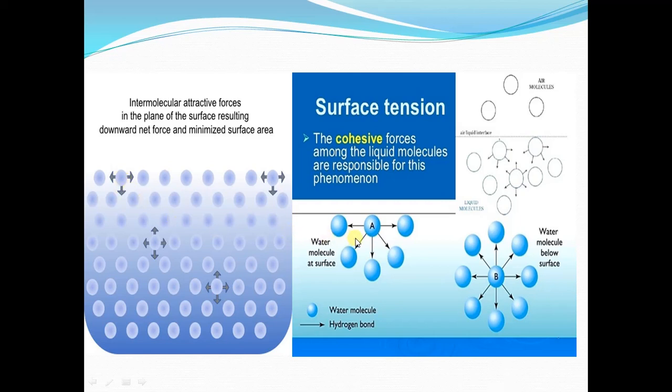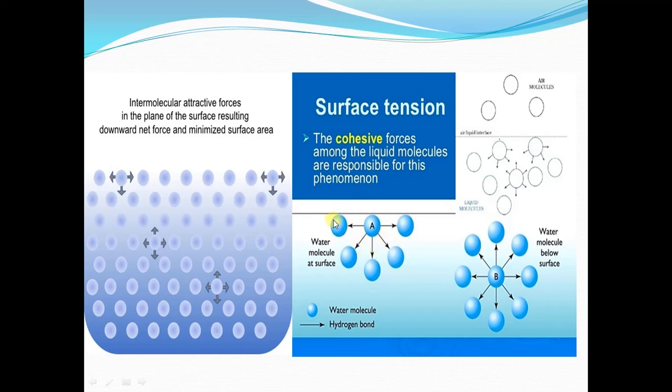We can see it in the enlarged view. These are the water molecules present on the surface, and these are the water molecules present below the surface. Now these molecules are equally attracted in all directions, but these molecules are not equally attracted in all directions. There is no force above them to balance these forces.